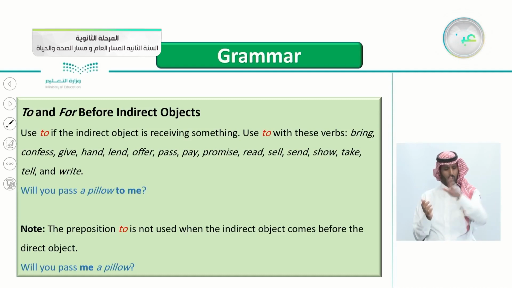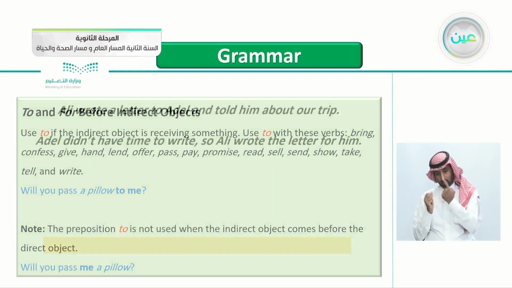Notice the difference here. The first one was, will you pass a pillow to me? Why? Because the indirect object came after. So when the indirect object comes before the direct object, we don't write to. Just like the example here, will you pass me a pillow?